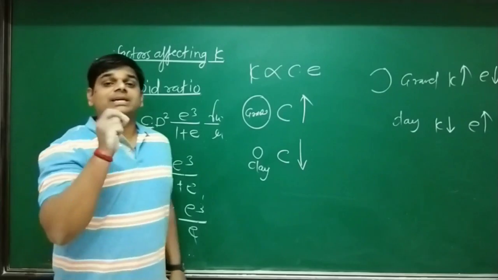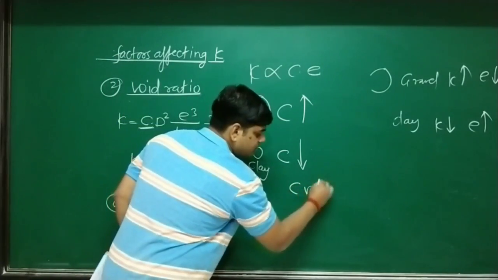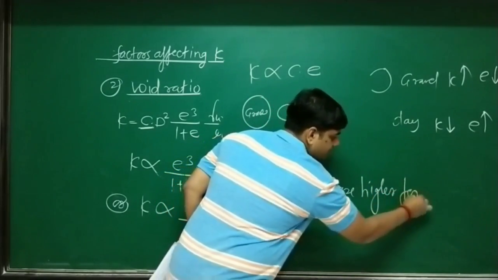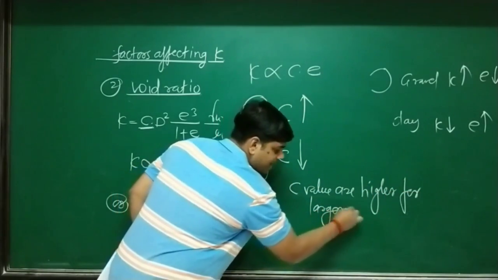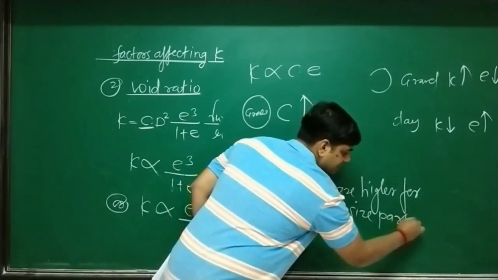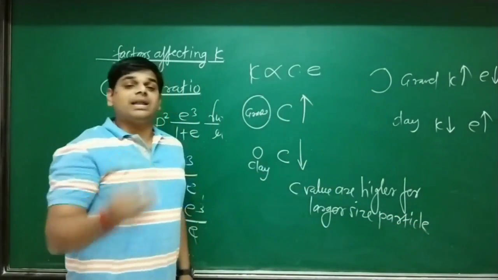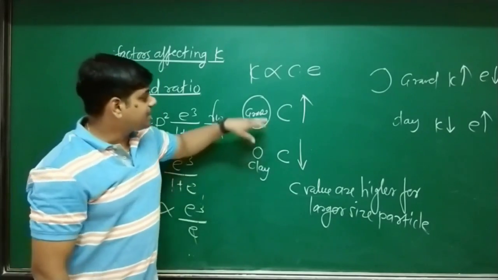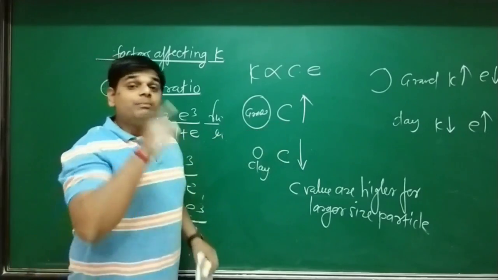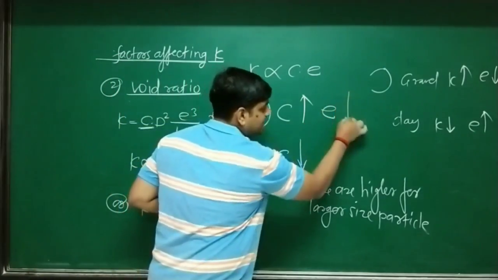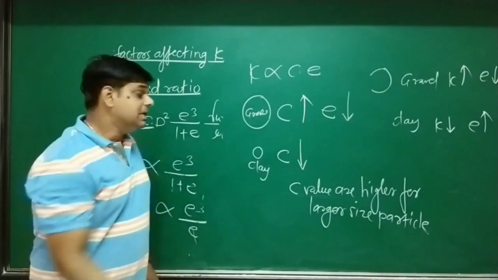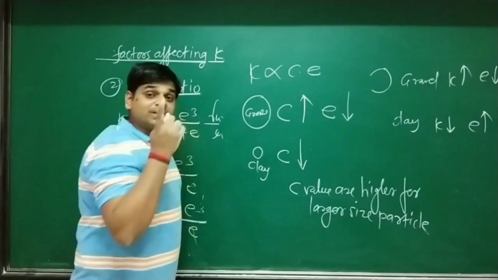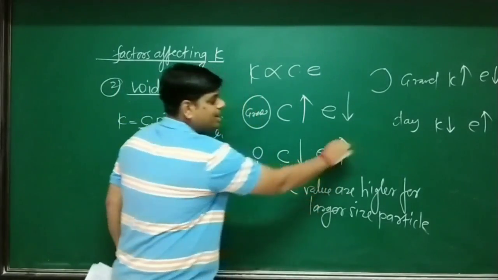So in one line one can say C values, that is shape constant values, are higher for large size particles. Means gravels have higher values of C, but gravels have the least values of e, that is void ratio. Clay has smaller values of shape constant C, but the highest values of void ratio.